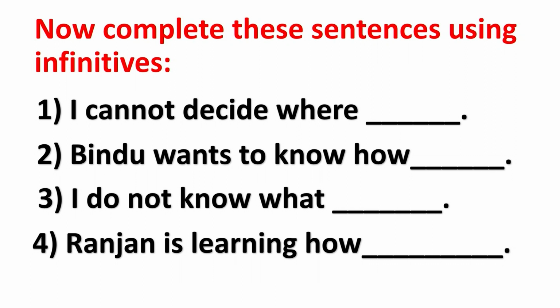The third one is, I do not know what dash. The fourth is, Ranjan is learning how dash. Did you get it, children? Now, you have to complete these sentences using infinitives. Already you have learned that infinitive is nothing but the to form along with the base verb. Okay. So, just recall what was taught and try to do this assignment.